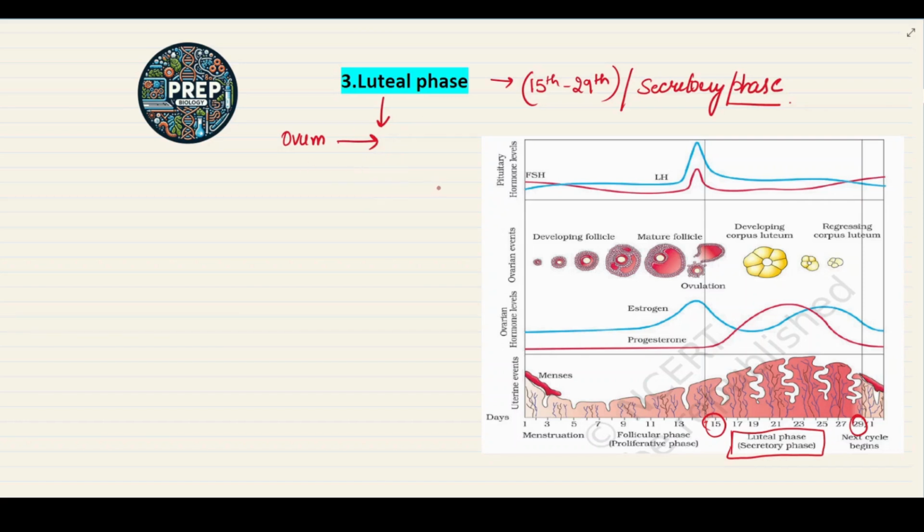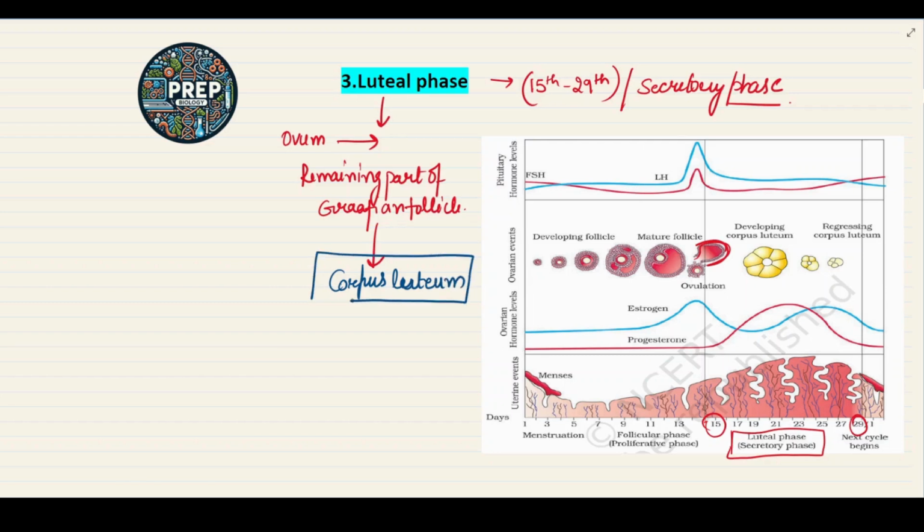The remaining part of the Graafian follicle will transform into the corpus luteum.